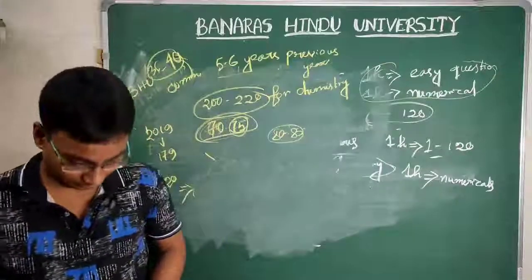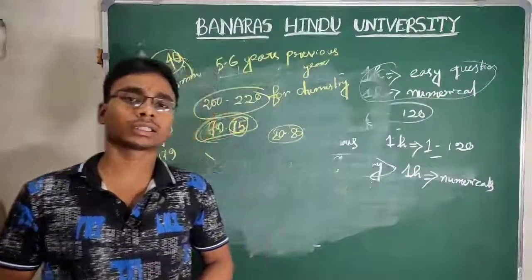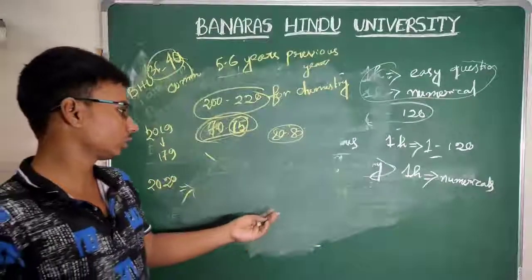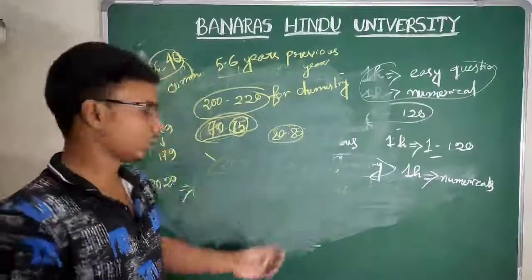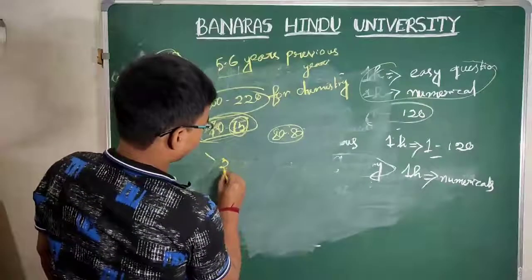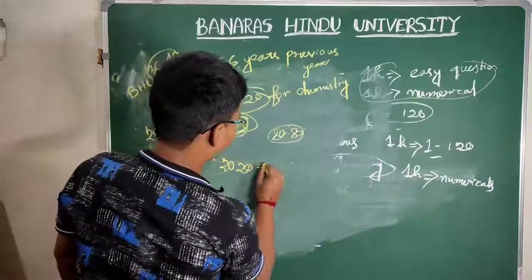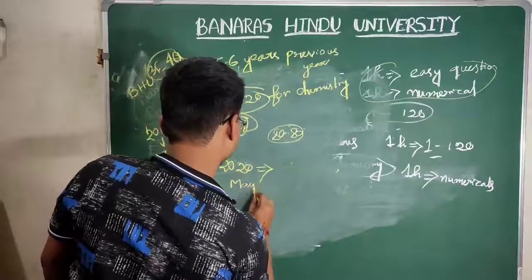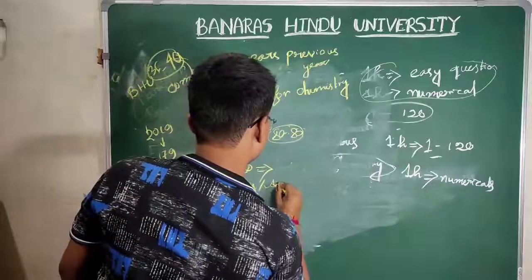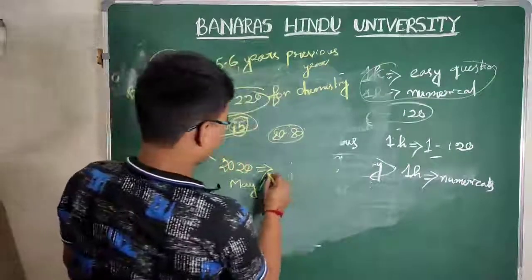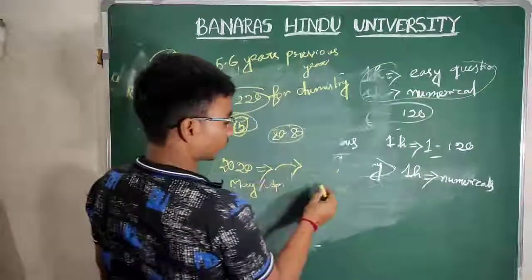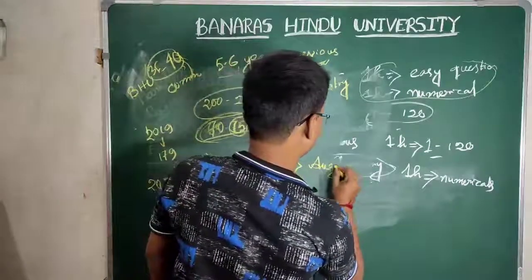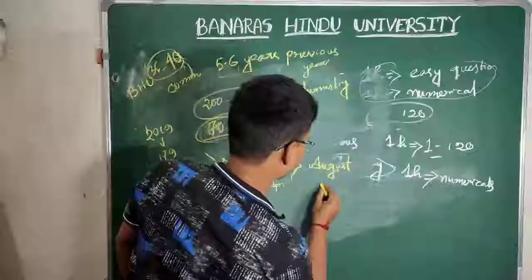So the main thing is the exam date and the application form release. Due to corona, the exam date has shifted. Previously, the exam was mainly held in May or April, but due to corona in 2020 the exam was held in August, I think, and the result was published in September.